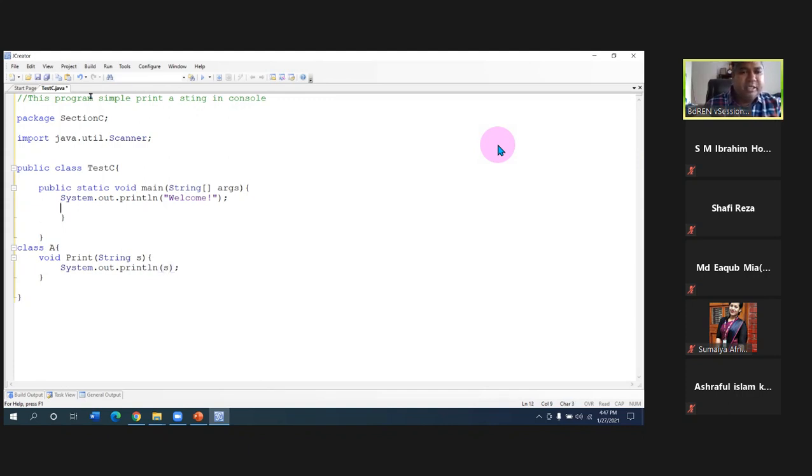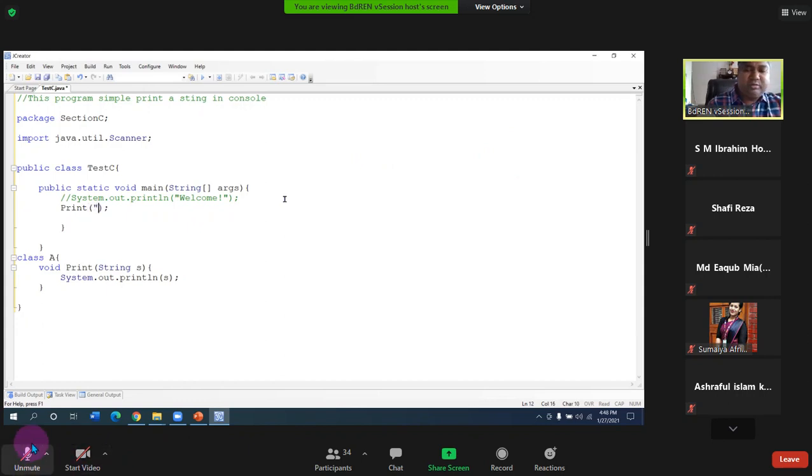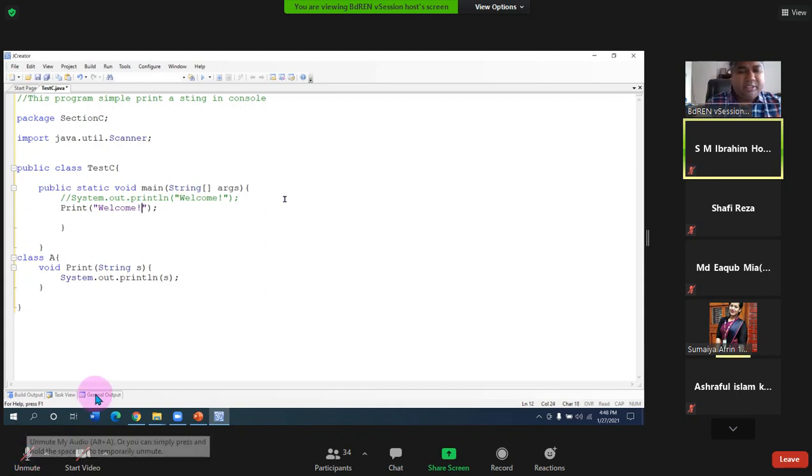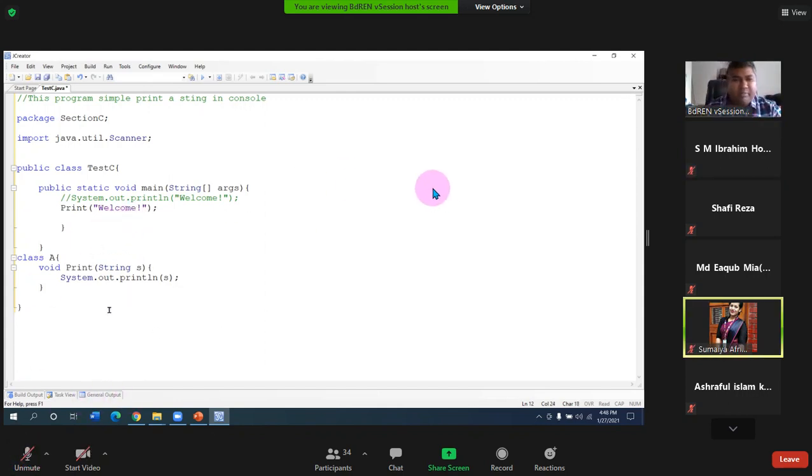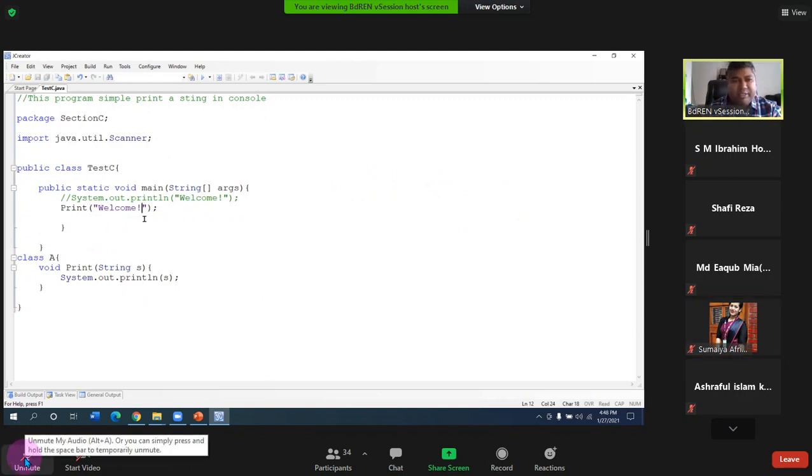So now, rather than printing in this one, I can call this method. Can I call this method here? Can I write print here? Is it possible? What do you think? Is it possible to write welcome now in this way, just call print? Will it be possible?